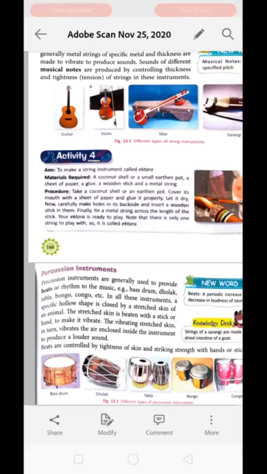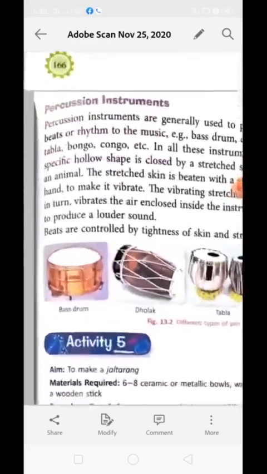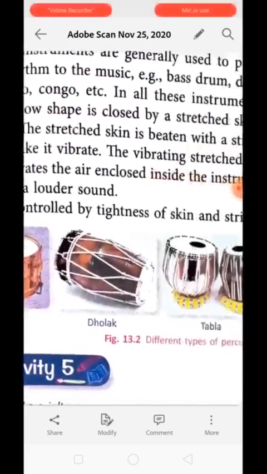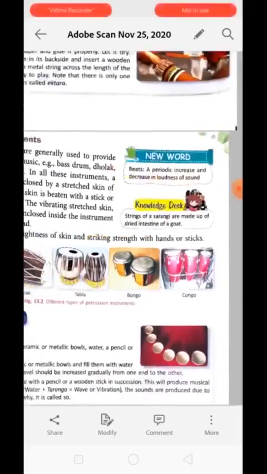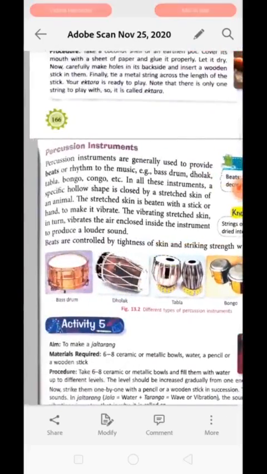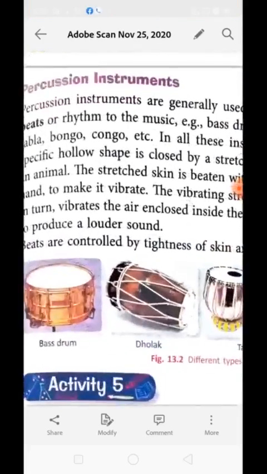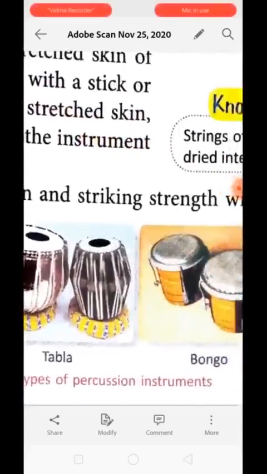Next is percussion instrument. Percussion instruments like bass drum, dholak, tabla, bongo, conga. Okay, these are the instruments which are known as percussion instruments. If you look carefully, these all have certain similarity with each other.